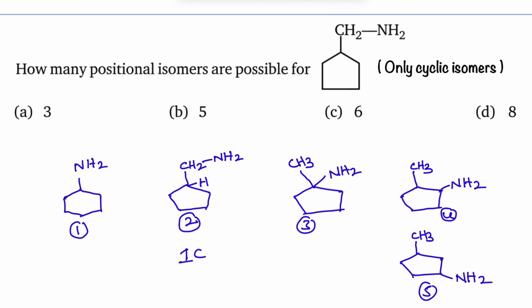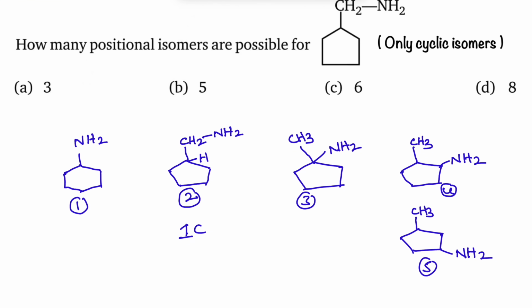But if the question is how many positional isomers are possible for this compound, if their intention is that one, answer must be 0. But in the options 0 is not there. Therefore we need to understand the question like, for this formula, how many positional isomers are possible. So if you take third one, fourth one, fifth one, these are positional isomers because the NH2 containing carbon is first carbon. So this is methyl group at first place, methyl group at second place, methyl group at third place. So 3, 4, 5 are positional isomers.